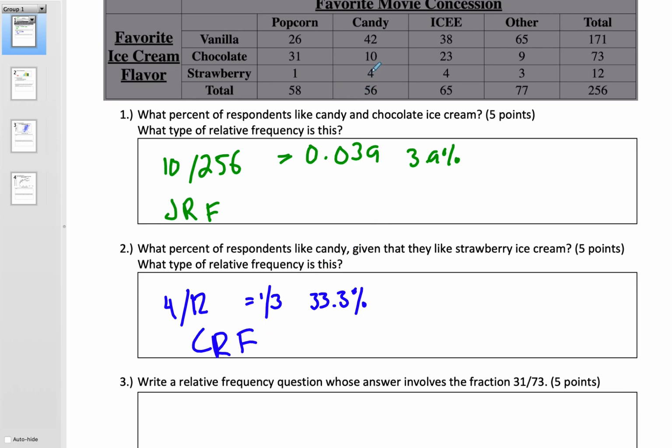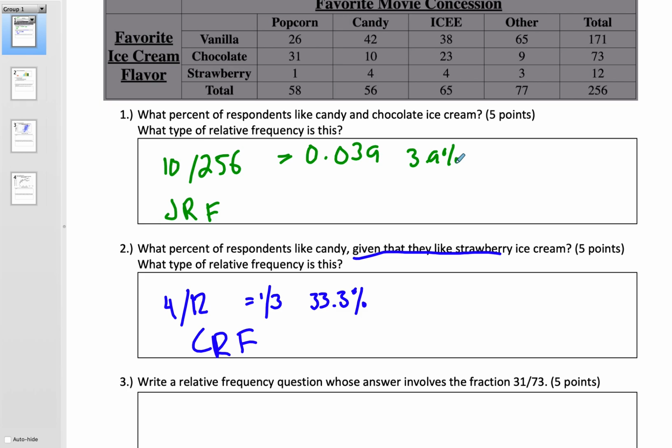So the big thing here where people mess up is they do it out of 56 instead of out of 12. And you see they're just messing up the denominator. So when you see given that they like strawberry, strawberry becomes the denominator. And this is going to be actually in some sense easier to do when we get to conditional probability, which is related to this idea.